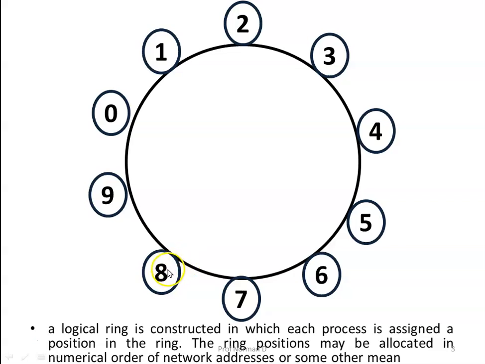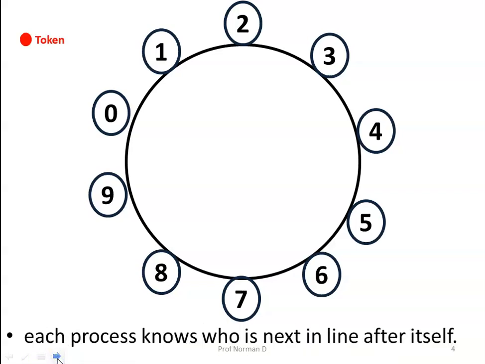Now in a token ring algorithm, a logical ring is constructed in which each process is assigned a position in the ring. Now this ring position may be allocated in numerical order of the network address of each process, or maybe by some other means. Each process in this logical ring knows which is the next process after itself and which is the process before itself.